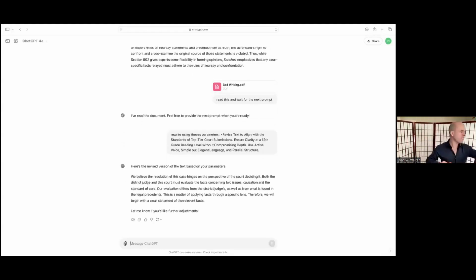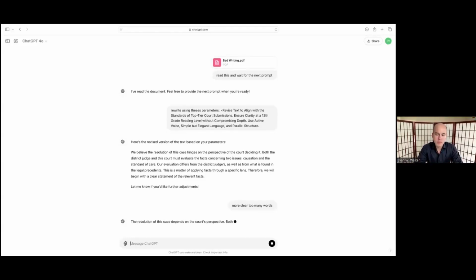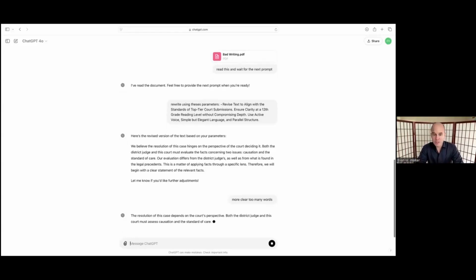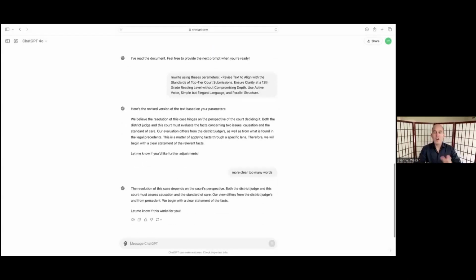There we go. See, it rewrites it, but it's still a little much. So we'll just say more clear. Too many words. Now that's a little bit better. I can understand that. The resolution of this case depends on the court's perspective. Okay, so that's pretty good. And so you can kind of take that ad nauseum and push that as far as you want to get the type of writing that you exactly want, whatever parameters you're using.